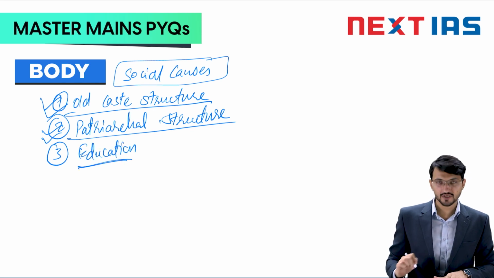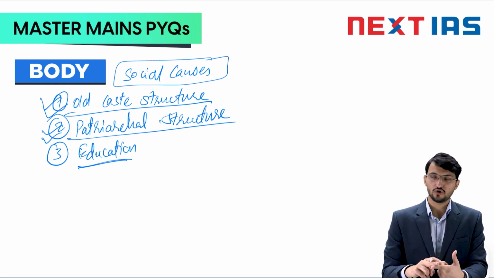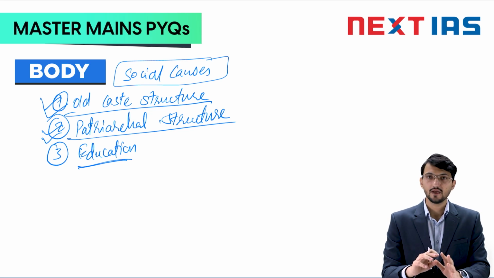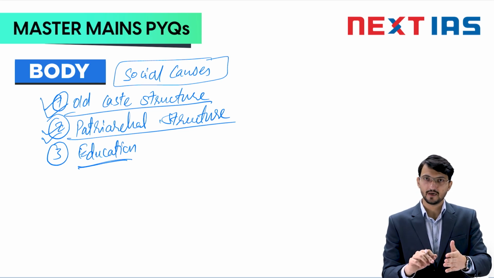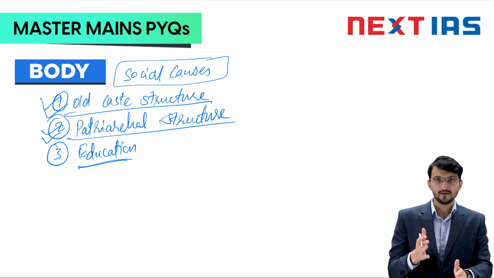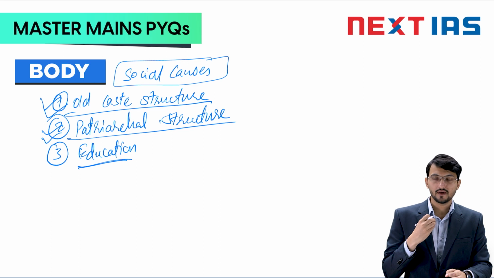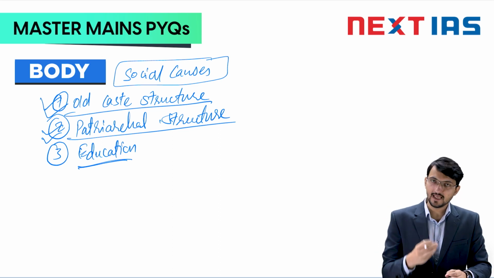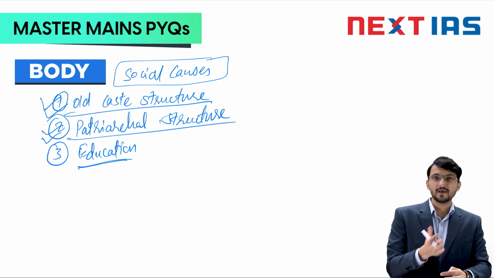So what is happening in education? First of all, in education, you should talk about the quality of education. Maybe we may have improved on quantity at the primary and secondary level, but the quality is abysmal. Secondly, you talk about higher education, the innovation part, the research part, and then the skills part. All these three combined showcase that we are not keeping pace when it comes to educating our population, skilling them to participate effectively in the economy and develop their lives.